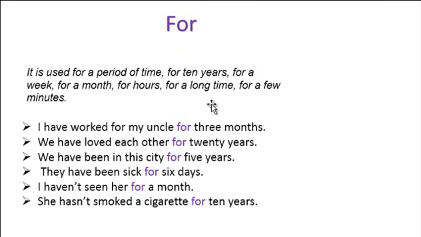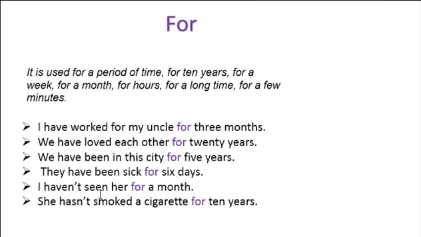I'm gonna give you these sentences here, and this preposition is a for because it's important. I have worked for my uncle for 3 months. In this moment, 3 months is a period of time. I have loved each other for 20 years. 20 years is a period of time. We have been in this city for 5 years. 5 years is a period of time. They have been sick for 6 days. 6 days is a period of time.